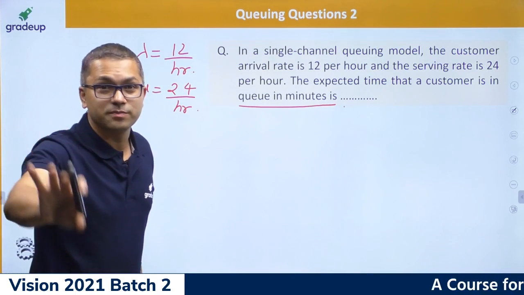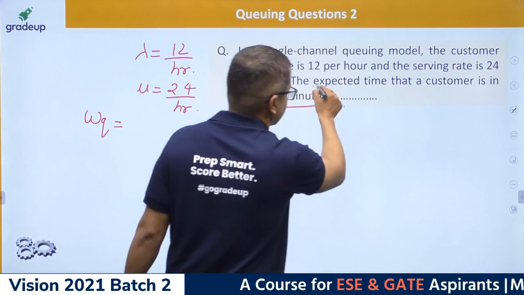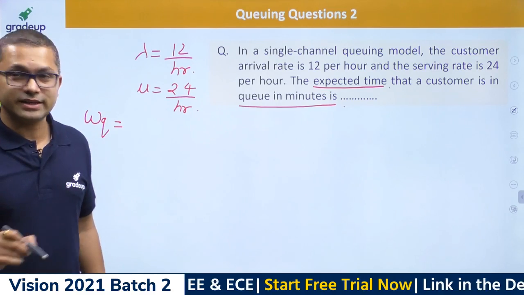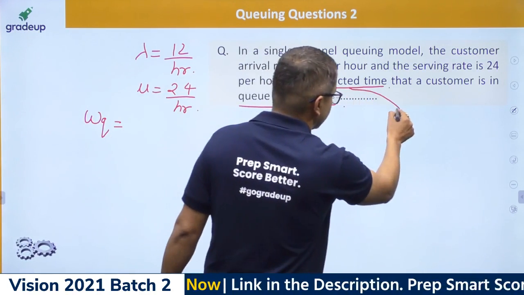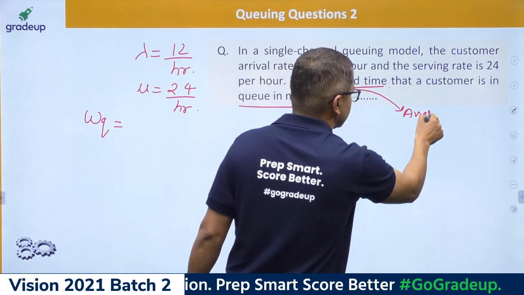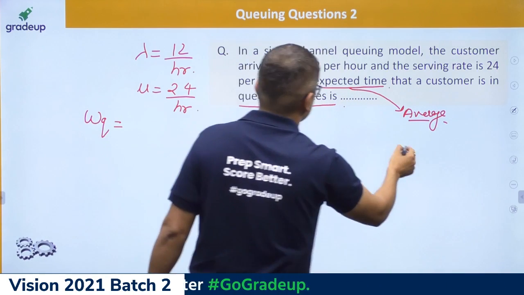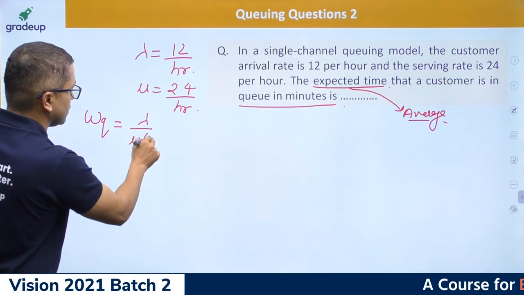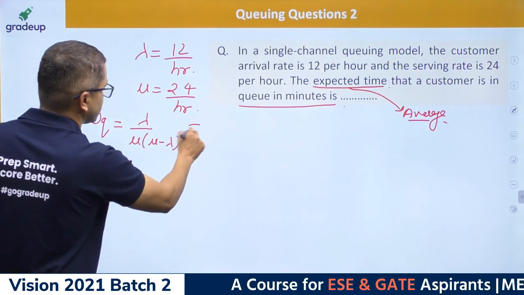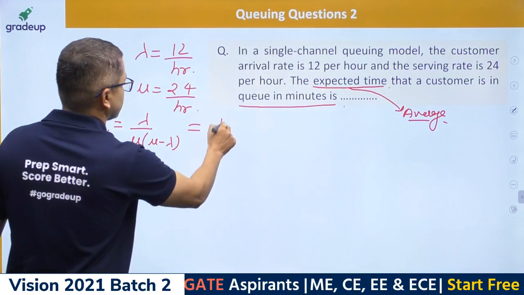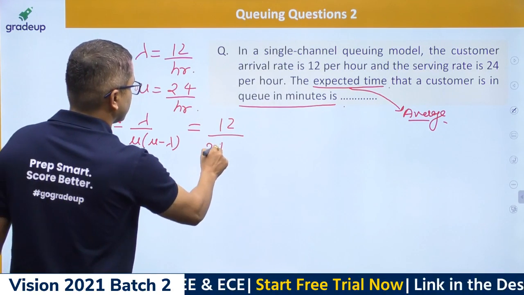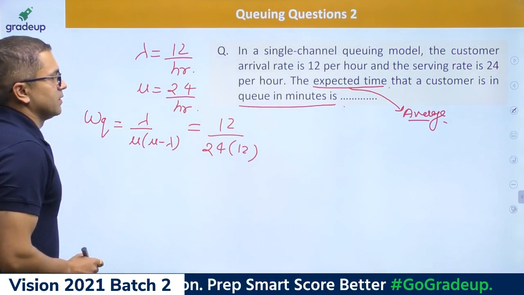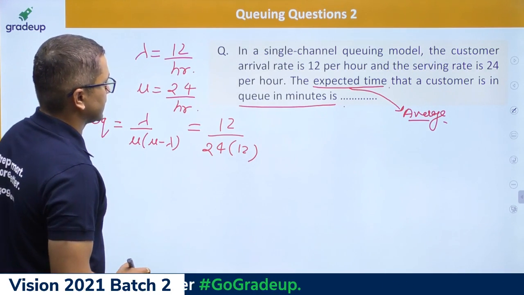Whenever, guys, this is very important, whenever you see expected, expected means average, always. So it is just asking for WQ, that is nothing but lambda upon mu into mu minus lambda. So how much are you getting that? That is nothing but 12 upon mu is 24, and this is again 12.